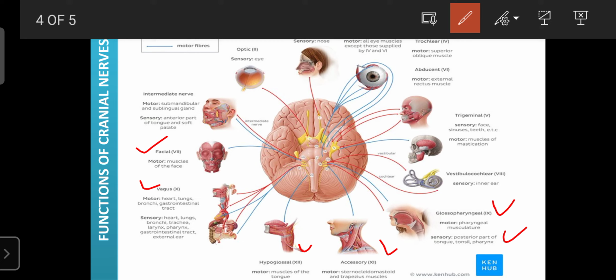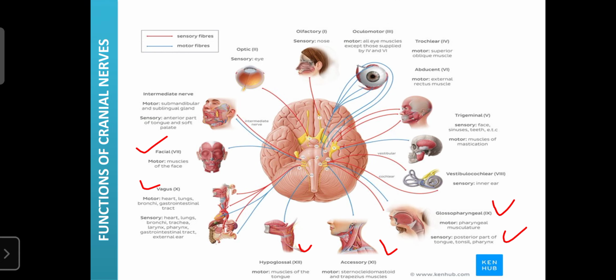Like the olfactory nerve is involved in olfaction, that is detection of smell. Then the optic nerve, the second nerve, is involved in vision. And the third, the oculomotor, is once again involved in the eye functions or vision. Then the fourth, the trochlear, is involved in eye movements. Then trigeminal, it is involved in facial expressions as well as mastication in the oral cavity. Then vestibular, it is involved in hearing and equilibrium.